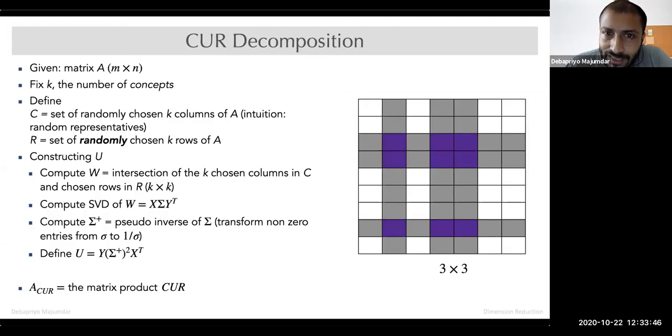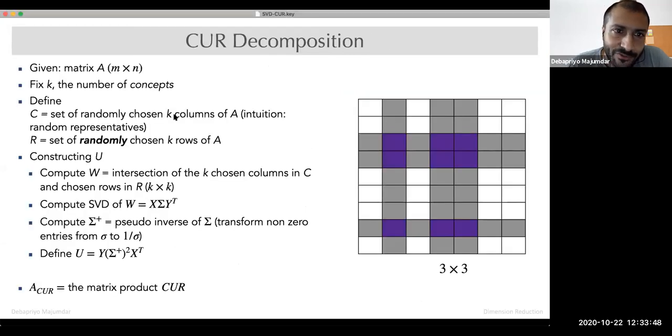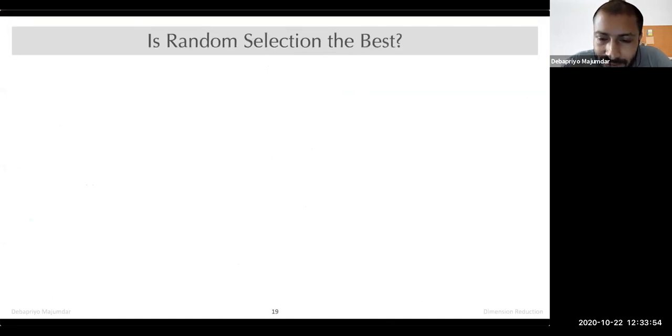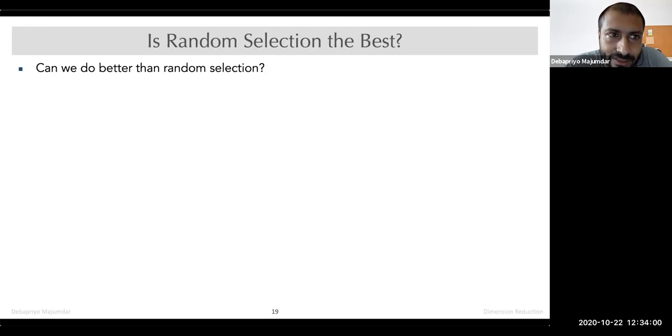So now what we said was C is a set of randomly chosen k columns and R is a set of randomly chosen k rows. Now the question is, is random selection the best? If you simply want k random representatives, is random selection the best? Can we do better than random selection? So then think like SVD. You'll try to do it like SVD, but without spending as much effort as SVD.